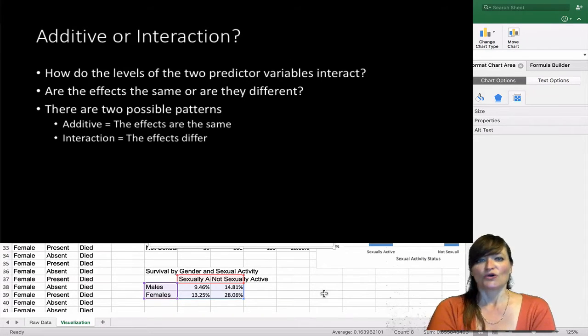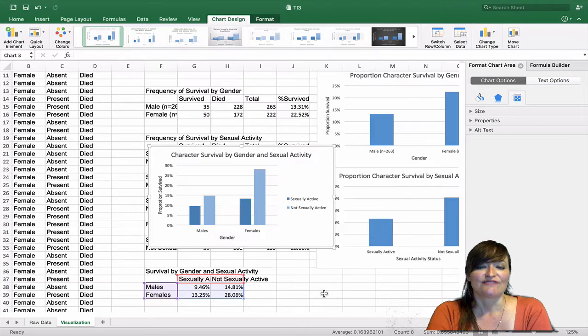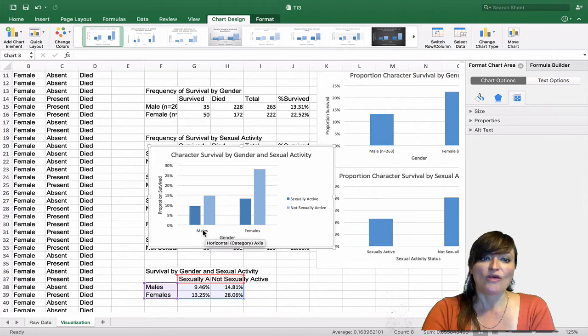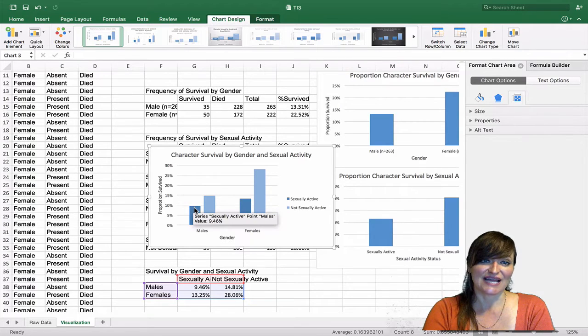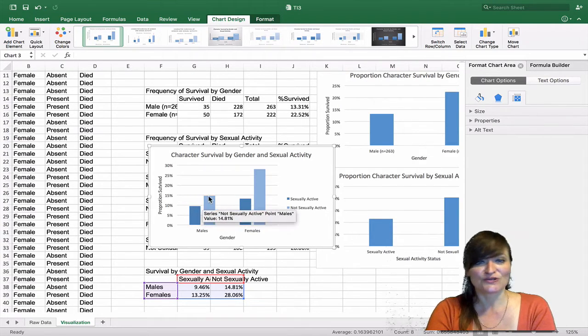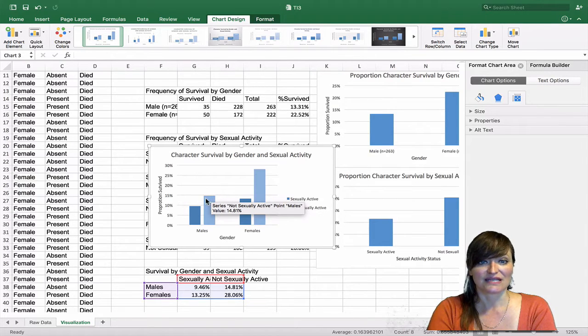In this case, we can see that the effect of sexual activity differs depending on gender. Within the males, being sexually active made you slightly more vulnerable to being killed. That's a difference of, what, about 5% decreased survival rate.